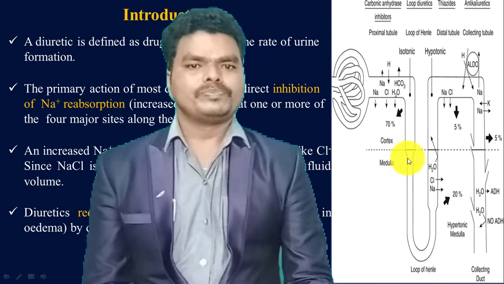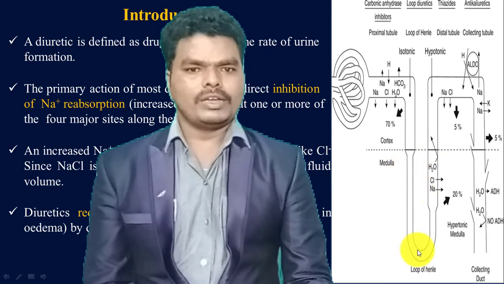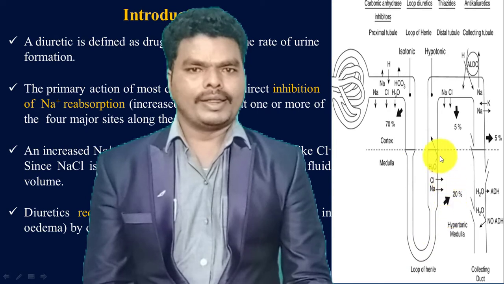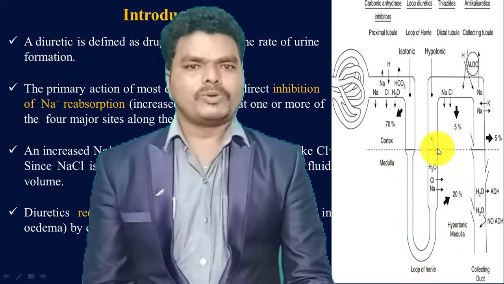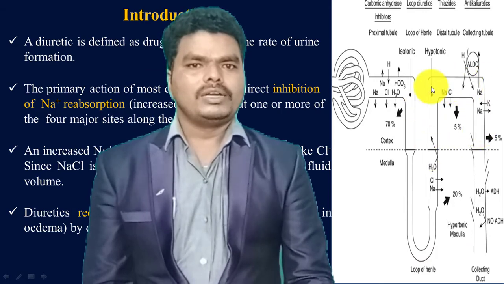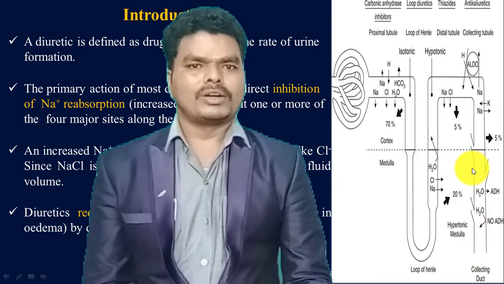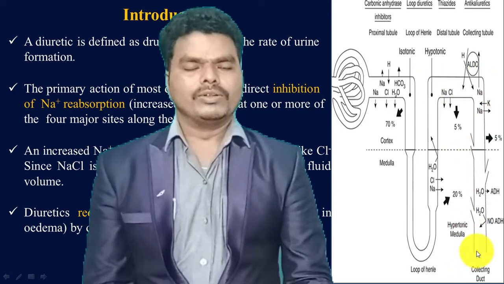This one is the descending loop of Henle up to here, and this one is the ascending loop of Henle. From here to this is the distal tubule, and this descending part is called the collecting tubule.